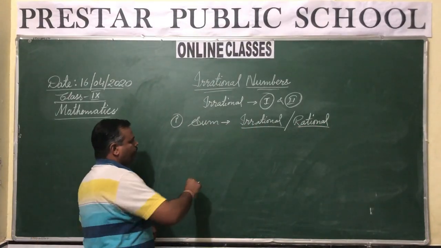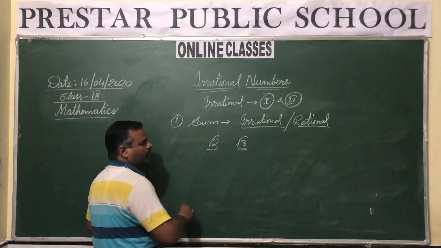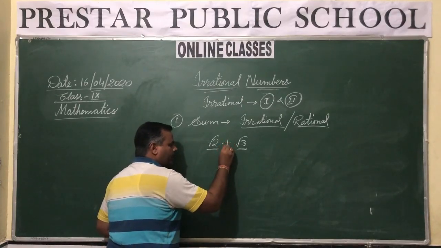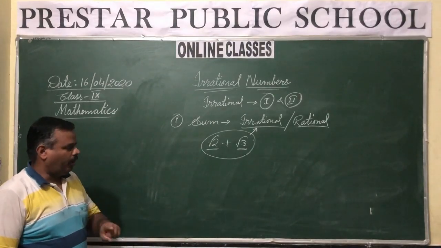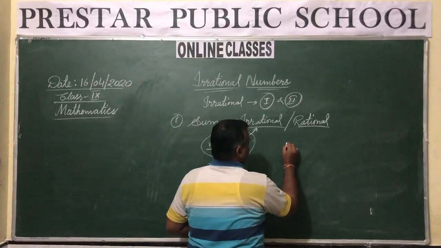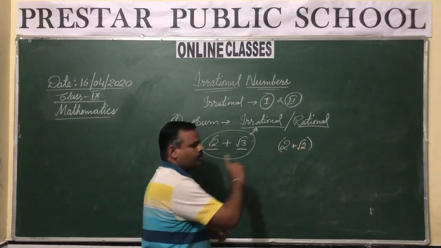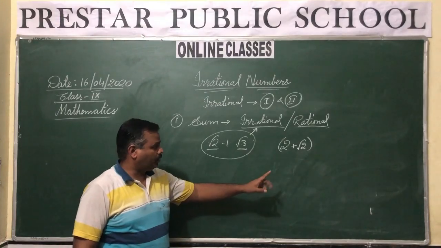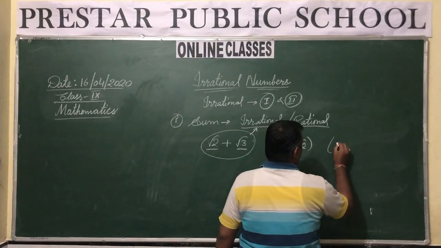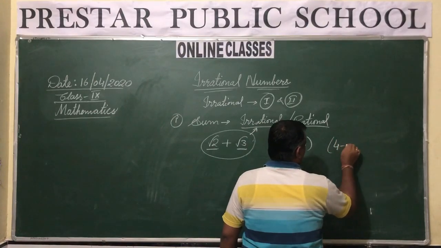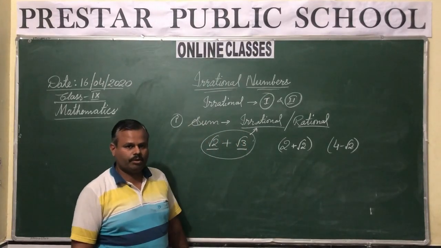How is it? Suppose you have under root 2 and under root 3. These are two irrational numbers. If you add them, the sum is irrational. But suppose your first number is 2 plus under root 2. It is an irrational number. And the second one is 4 minus under root 2. Again it is an irrational number.